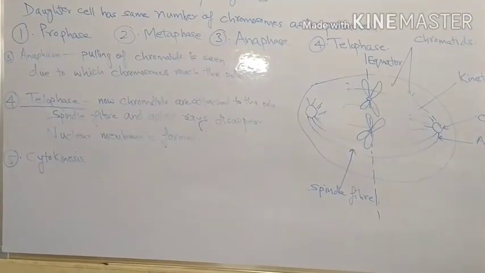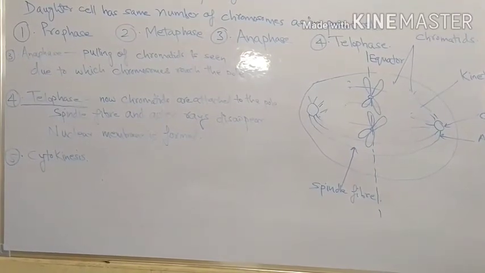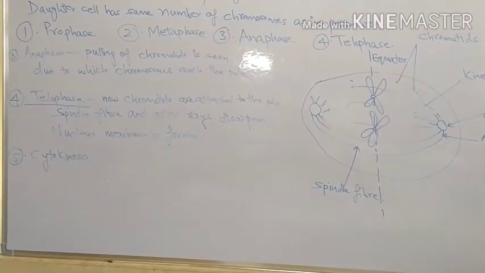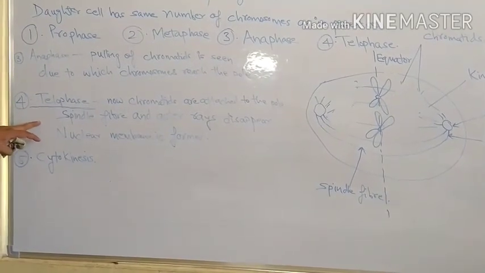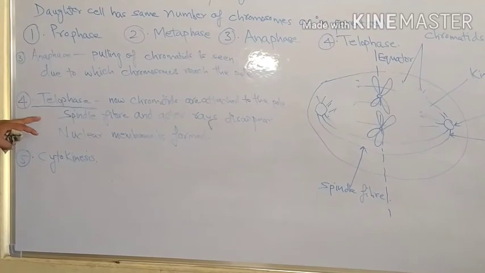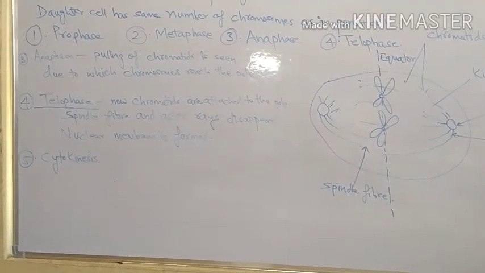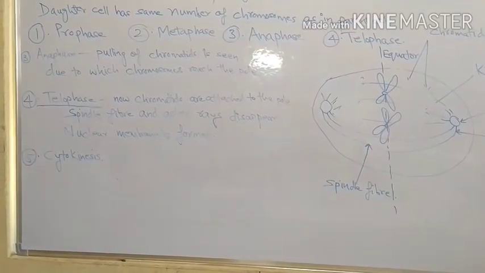So this is the mitotic cell cycle which takes place in somatic cells or body cells. In this way we will get two daughter cells having the same number of chromosomes as is present in the parent cell. Now two things to be noted here.